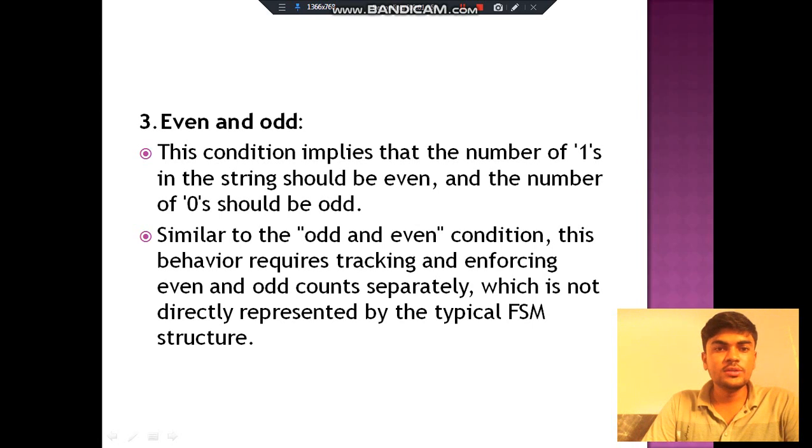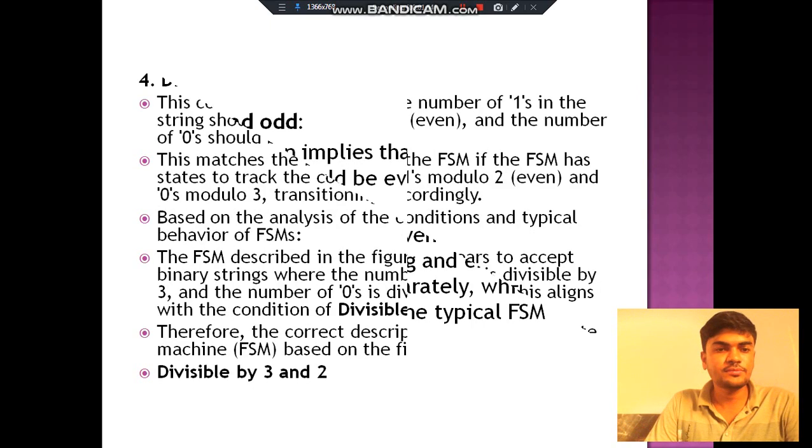Even and odd. This condition implies that the number of 1s in the string should be even and the number of 0s should be odd. Similar to the odd and even condition, this behavior requires tracking and enforcing even and odd counts separately, which is not directly represented by the typical FSM structure.